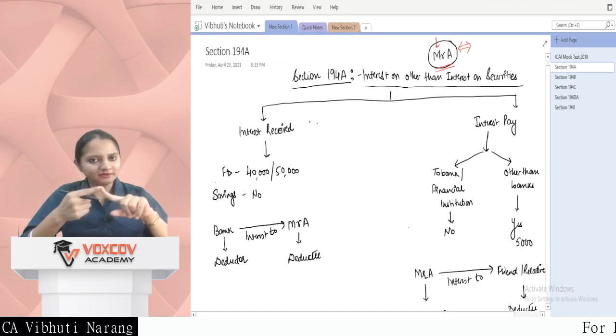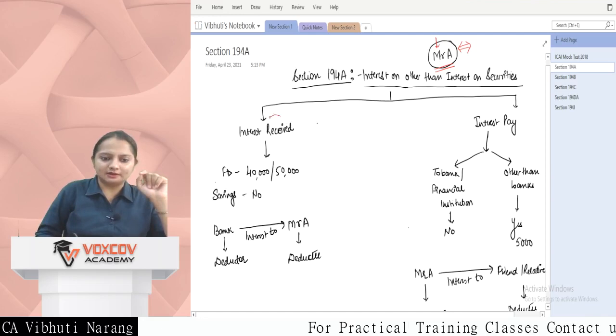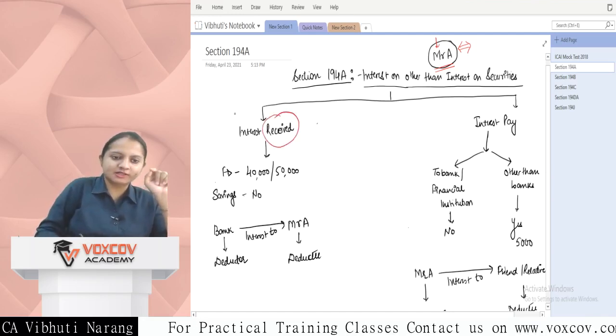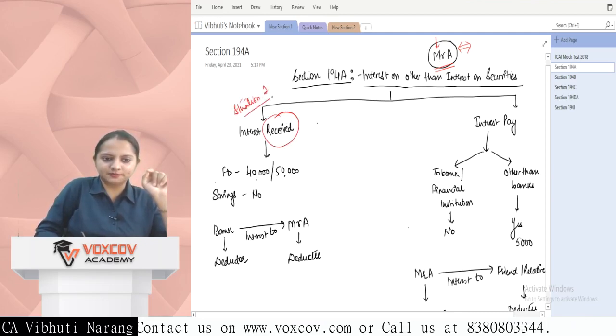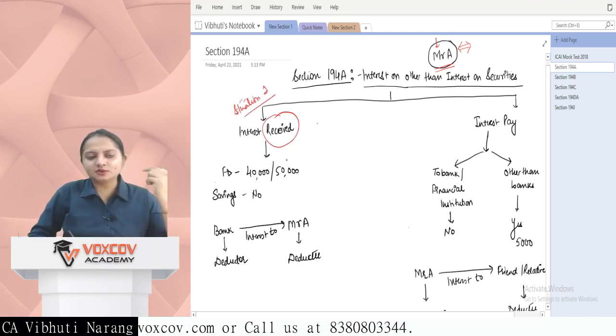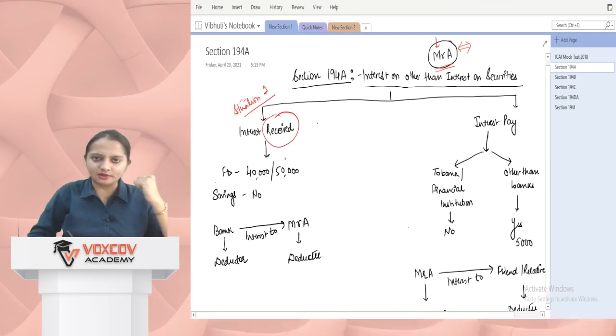It means either you can receive interest or you can pay interest. Situation number 1 is that we are receiving interest. Interest can be received through fixed deposit interest, saving bank interest, or any other financial institution interest.